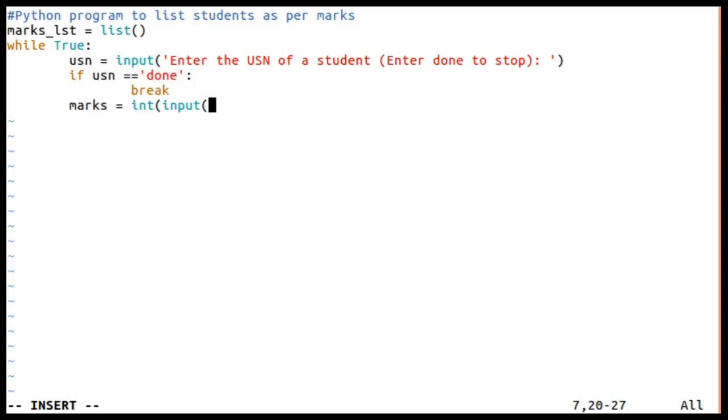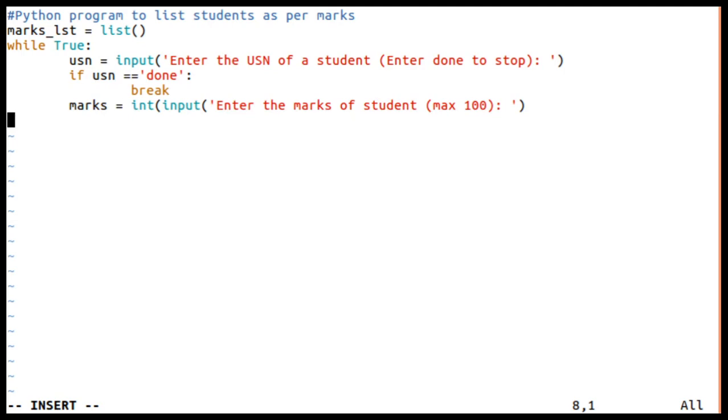I'll tell the user to enter the marks of the student, maximum 100. So the user should enter the marks of only the student whose USN was entered above, and the maximum marks will be 100.